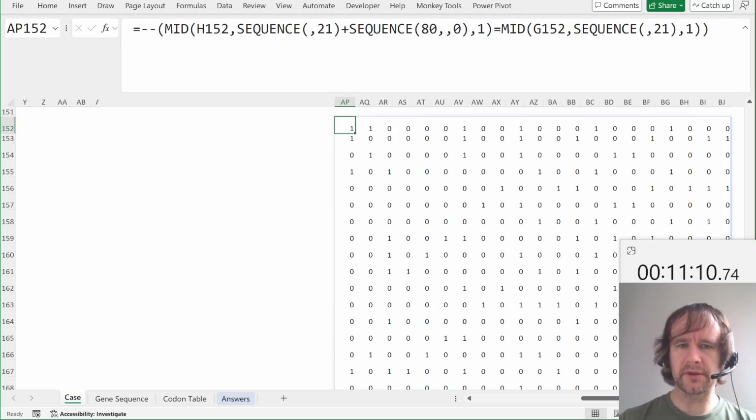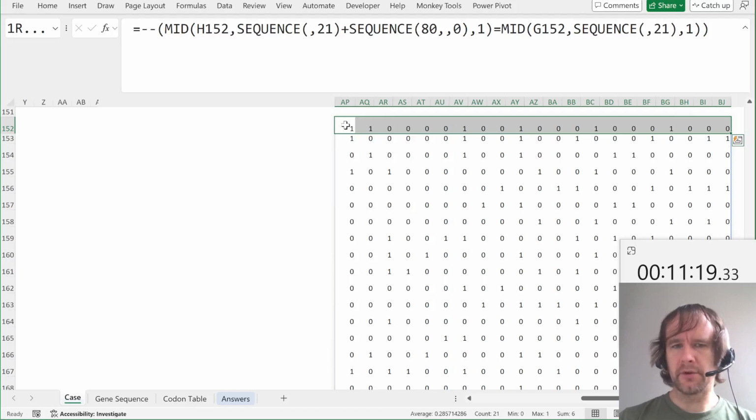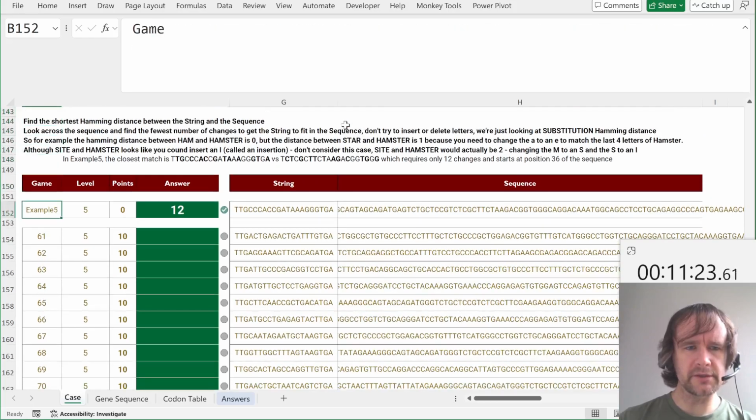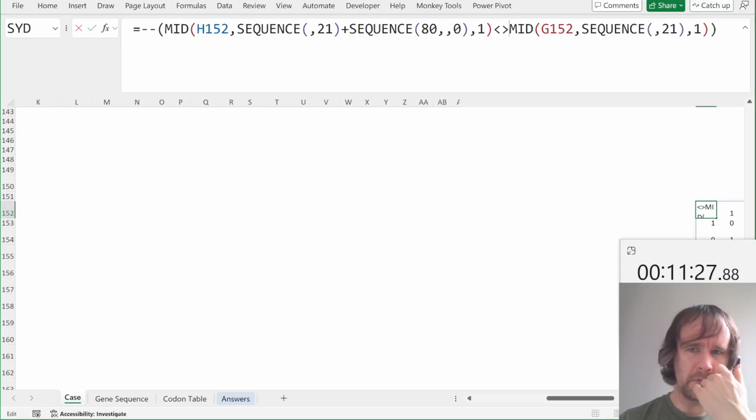So just like when we looked at the example, the two t's at the start match, then there's a bunch of things that didn't match, then there was one match, a bunch of things that didn't match. So this is the number of matches in the row. And sorry, I guess for the Hamming distance, we want the number of differences, not the number of matches. So let's just make that a not equal instead of an equal.